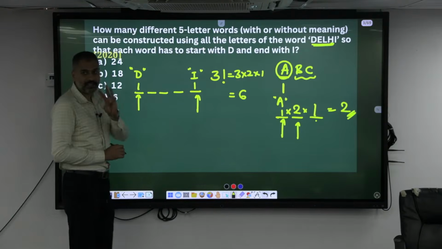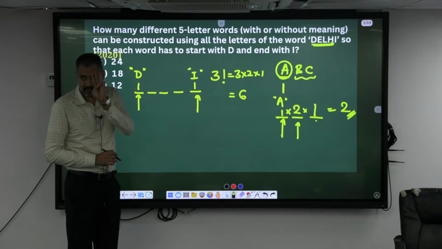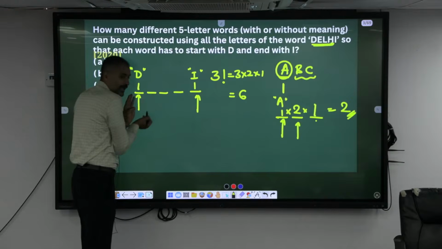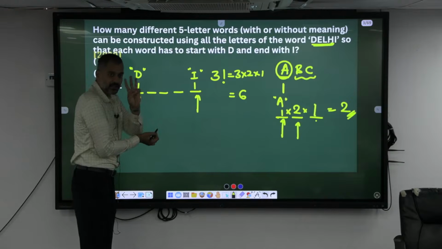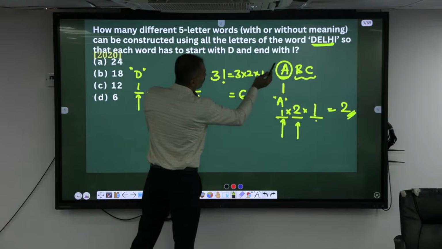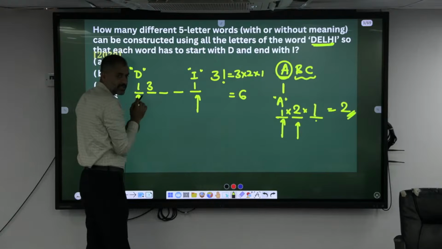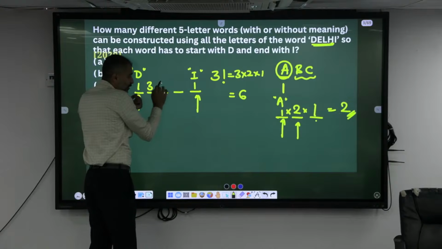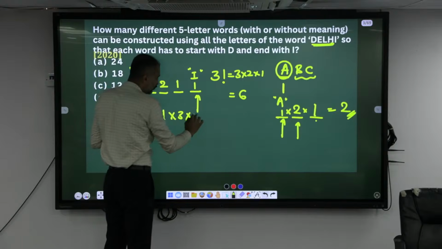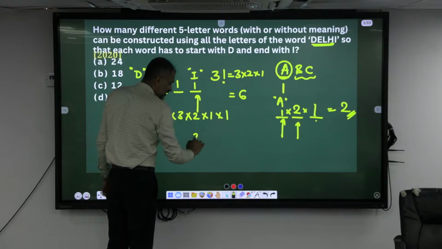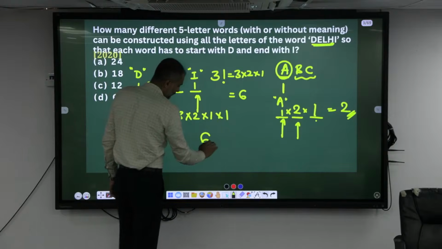I am left with how many characters? 3 other characters. If I have to fill this position, I am left with how many characters? 3 choices. See, I can put here E or else L or else H. There are 3 choices. Let's say I have put here L. I am left with how many now? 2 here. So totally 1 into 3 into 2 into 1 into 1.